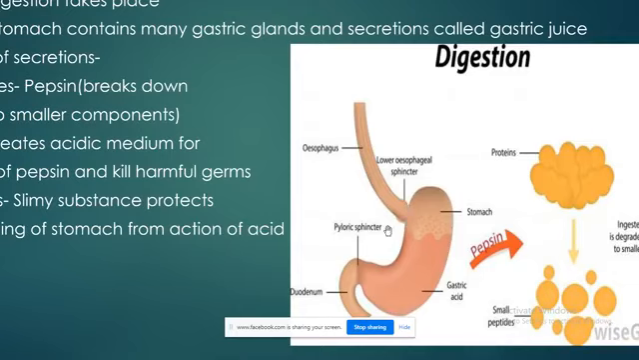Now the question is, what happens in the case of vomiting? When vomiting happens, there is some kind of infection in the body. At that time, with a lot of pressure in the stomach, this sphincter opens and the regurgitation of the food takes place, due to which the food comes out from the mouth.